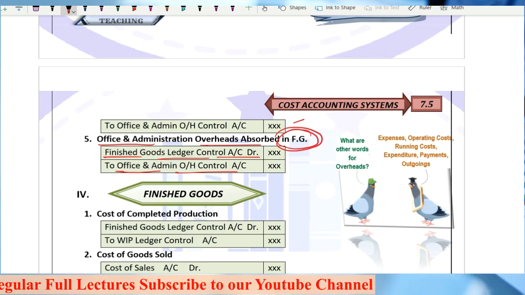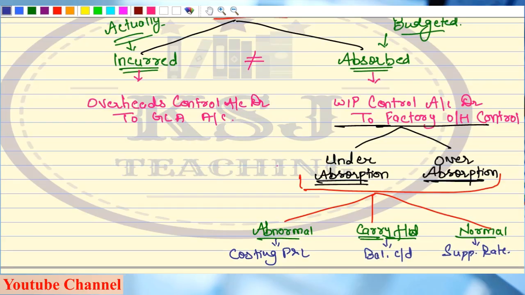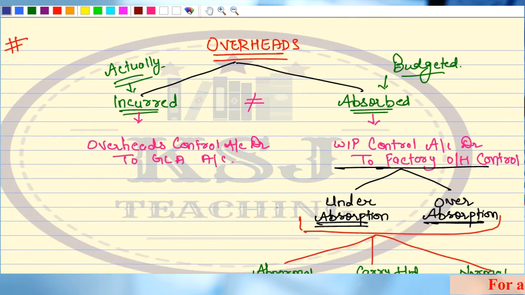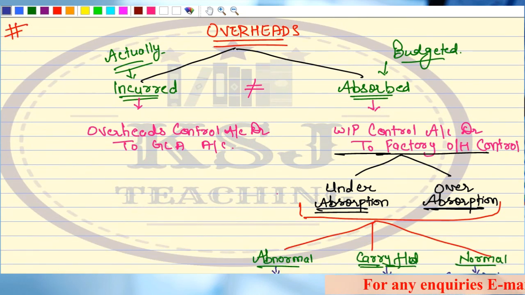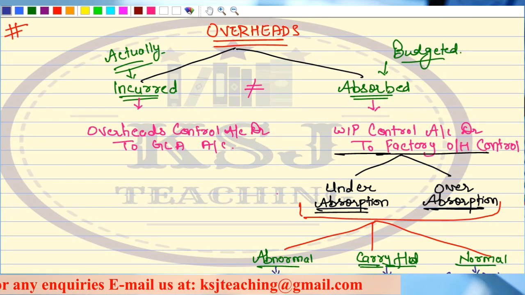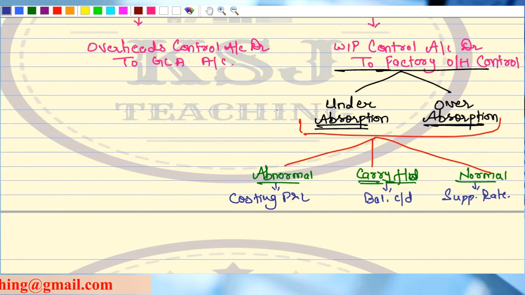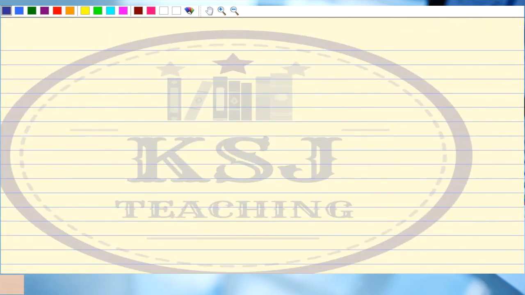Any doubts up till this point? So this is about the overheads. If any one of you wants to make this flow chart, you can make it in your notebooks. This is the crux of overheads, actually incurred and absorbed. So basically, when we talk about the overheads from the practical point of view, there are going to be three entries, right?